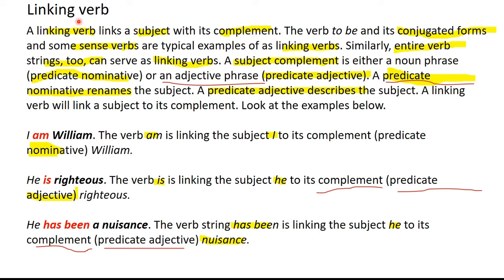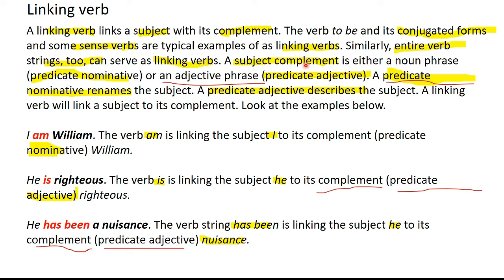Now what linking verbs do is that they link the subject with its complement. So when a linking verb links a subject with its complement, that complement is referred to as the subject complement. And when a verb links an object to its complement, that complement is referred to as the object complement.